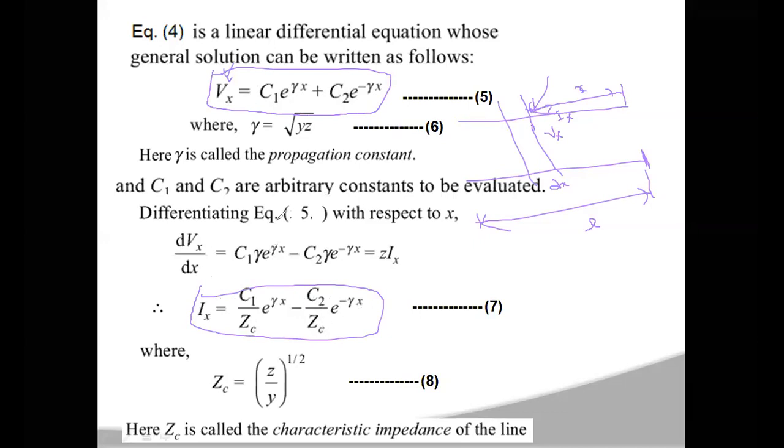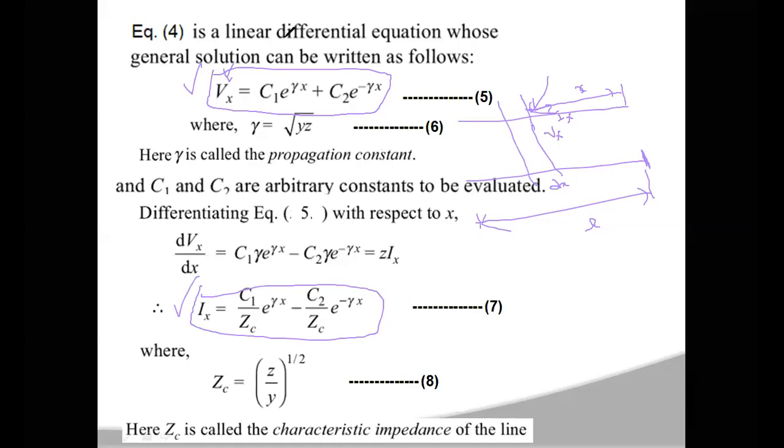Here gamma is root yz, which is called the propagation constant, and ZC is root small z by y, which is called the characteristic impedance of the line. In these two equations you have the constants C1 and C2, which you now have to evaluate.